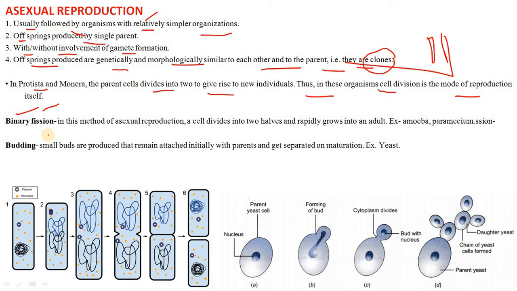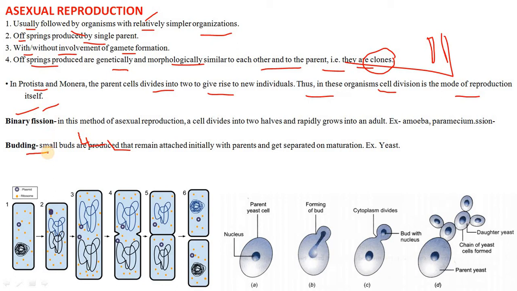On the basis of the plane of division, it is of three types. Simple, with no particular plane, for example in amoeba. The transverse, at a right angle to the long axis, for example in planaria. And longitudinal, parallel to the long axis, for example Euglena. Multiple fission involves the division of nuclei into many, followed by cytoplasmic division enclosing one nucleus each, resulting in many identical daughter cells at the same time. Examples are algae, protozoa, fungi, etc.